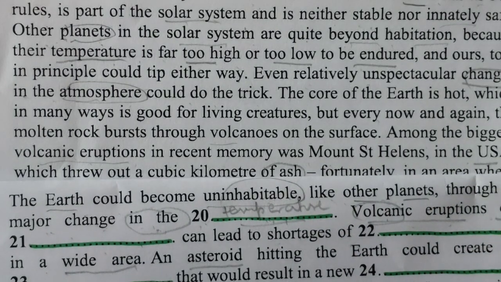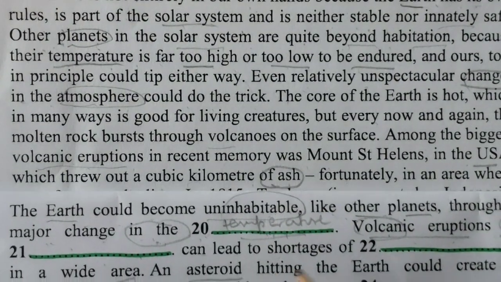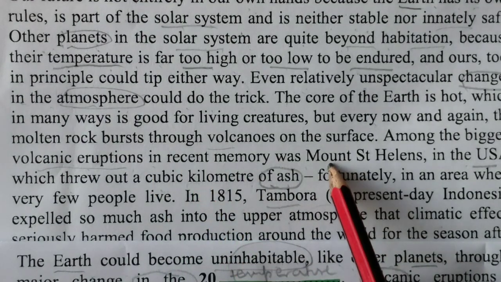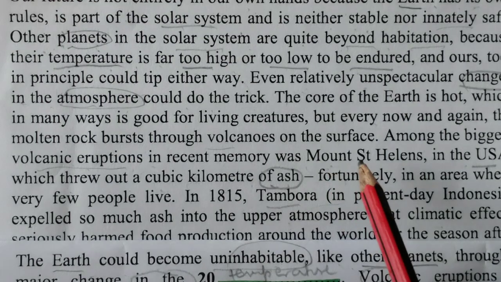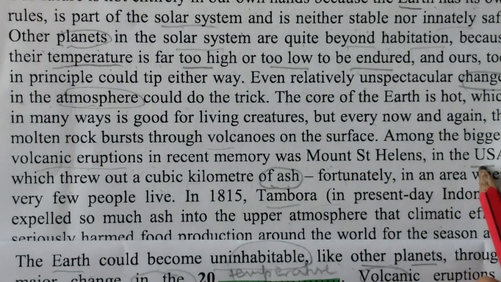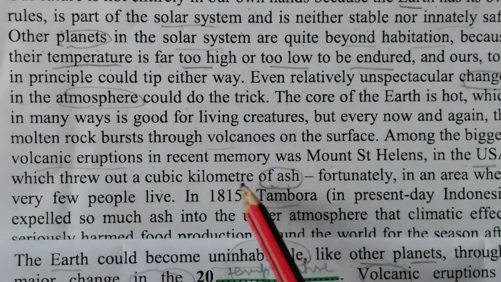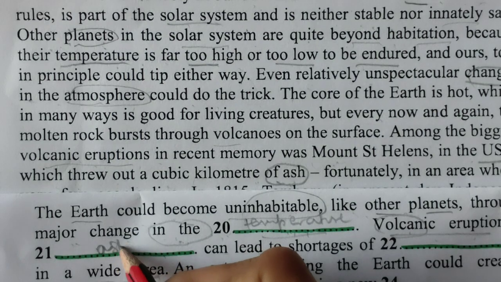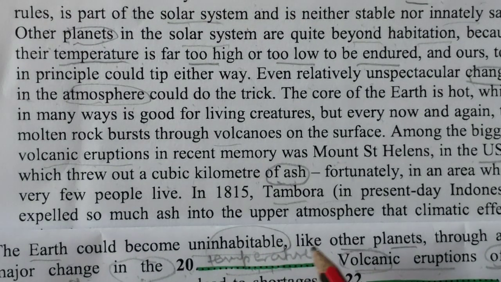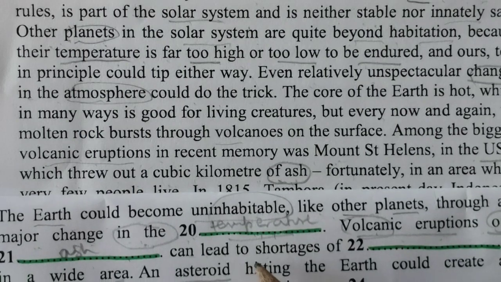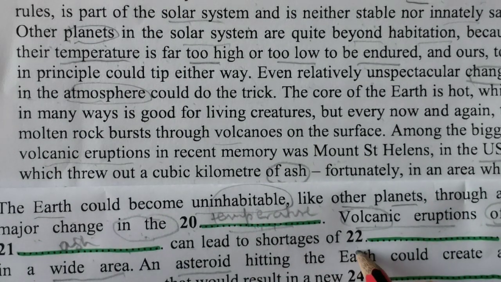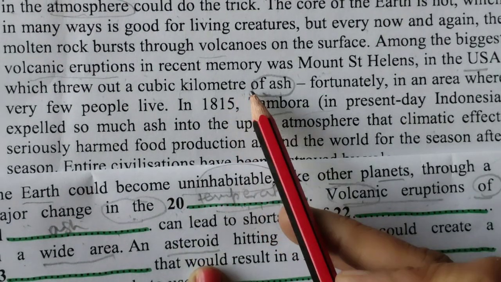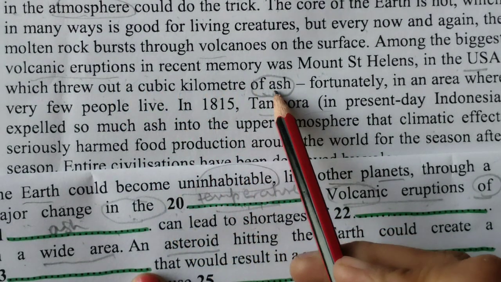See, this "of" is also given. So volcanic eruptions of. Here we can't put "with", we can't put "of", and "of USA" can't come, which threw out a cubic kilometers of ash. We can just write here eruptions of ash. Of course, eruptions of ash would come. So, can lead to shortage of. What can lead to shortage of? Now we have to find shortages of. Okay, so eruptions, ash is there.